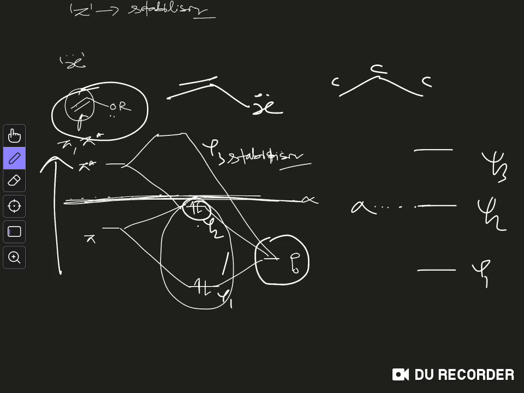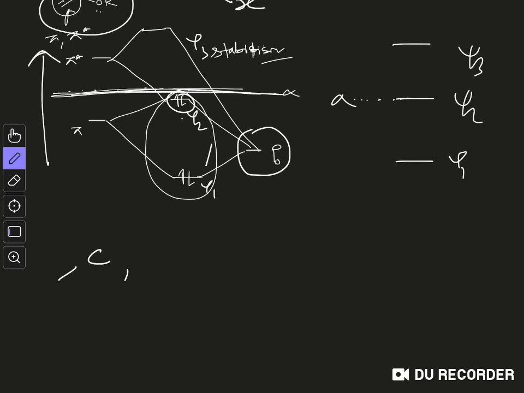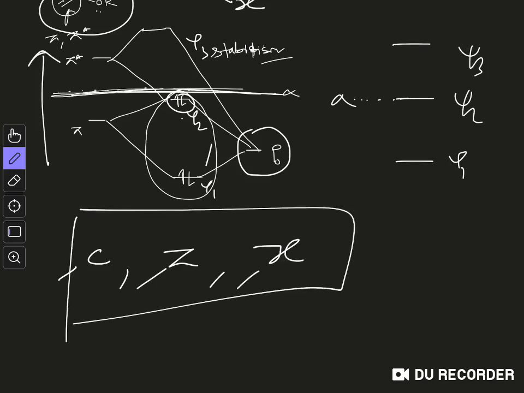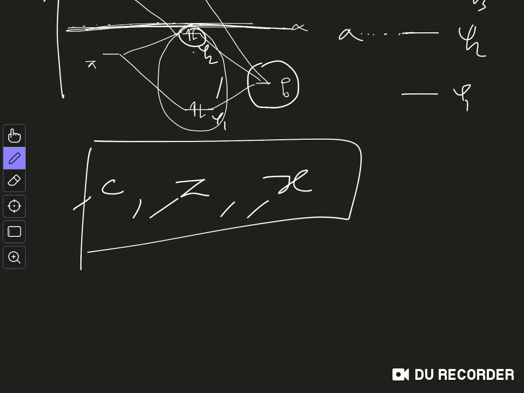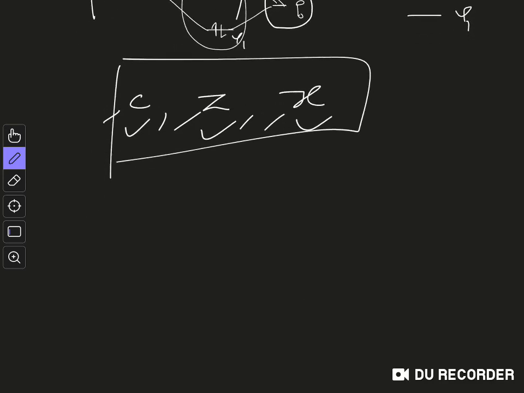So from these 3 phenomena, that is from the C substituents, from the Z substituents and from the X substituents, what we can say is all these 3 groups are stabilizing for the alkene. So any alkene, if it is attached to C substituents or Z substituents or X substituents, is always stabilized, there is no destabilization. So the alkene case is over.